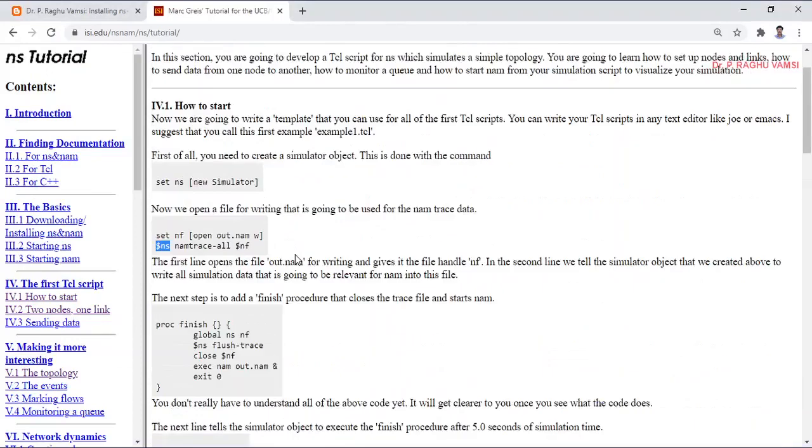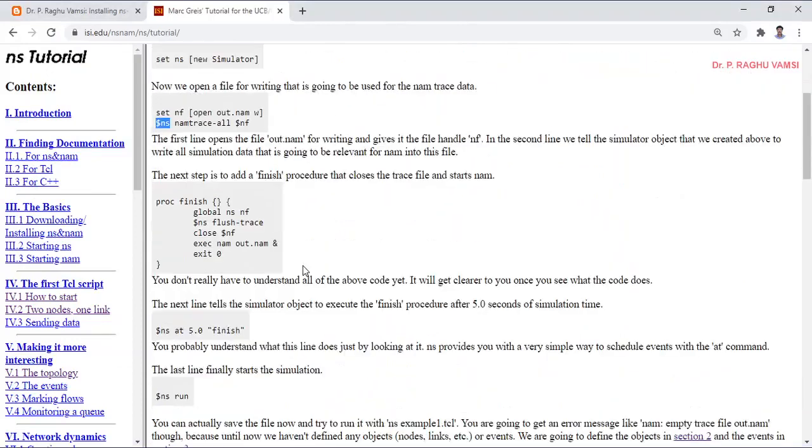Here this program has been written like this, with a procedure finish. This is how a procedure is written in TCL. And global ns: global means this ns object, the network simulator object, is considered global, and the nf object is also considered global. ns flush-trace means you are going to flush the trace, close $nf, execute nam out.nam, and exit 0.